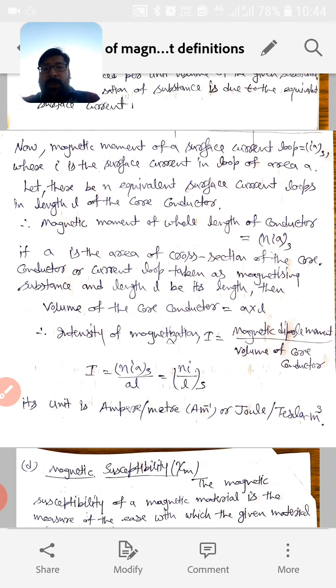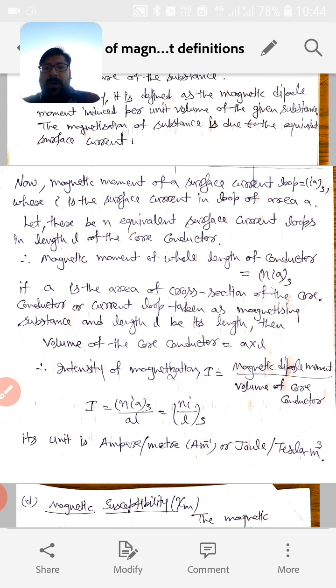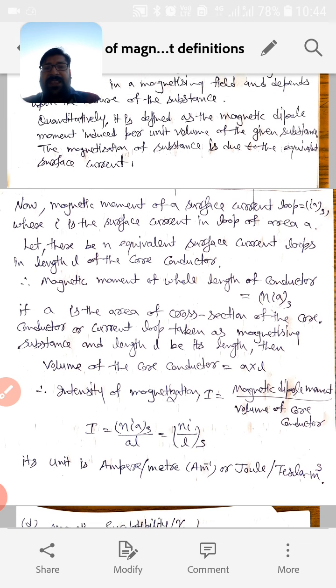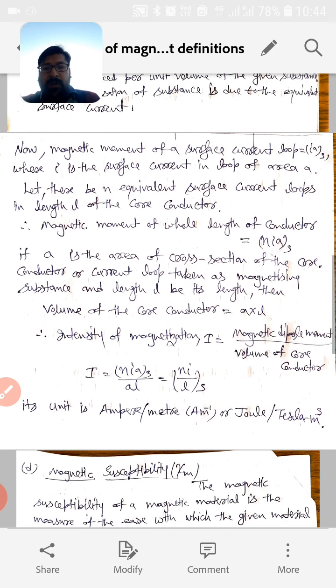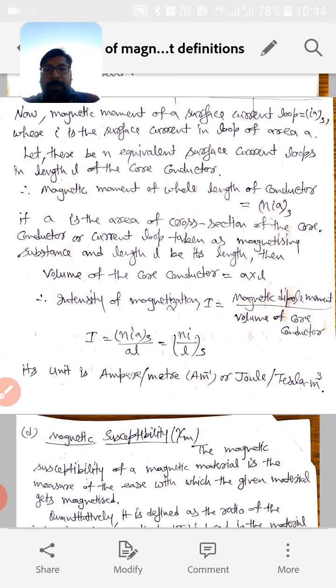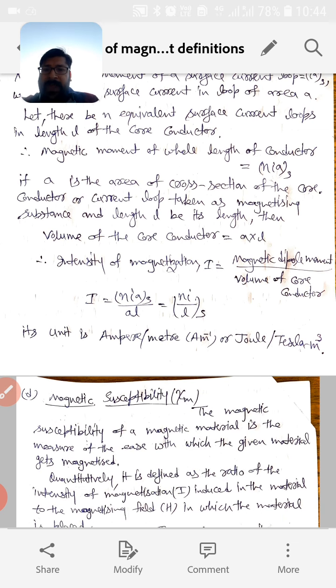And intensity of magnetization, if you remember how we defined it quantitatively, is magnetic dipole moment per unit volume. The total magnetic moment of the conductor we have calculated is N times I into A, over the volume, which is A into L. So A will get cancelled out, and we are left with NI by L. The unit of intensity of magnetization I is ampere per meter.